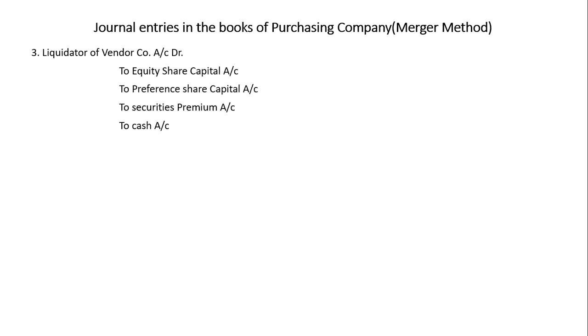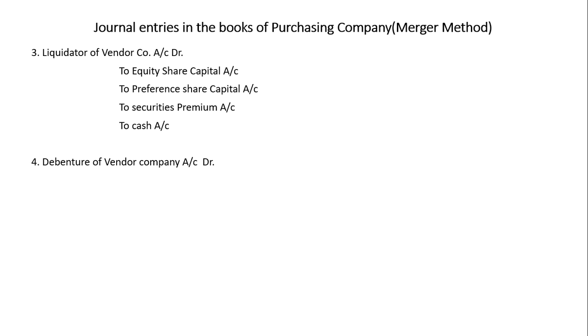Now the liquidator will be given something. So they debit the receiver. The liquidator will receive equity share, preference share, and security premium of the transferee company, that is the purchasing company. And they can also get security premium. If the equity share is issued at premium, then we will write security premium. If preference share is issued at premium, then we will write security premium.